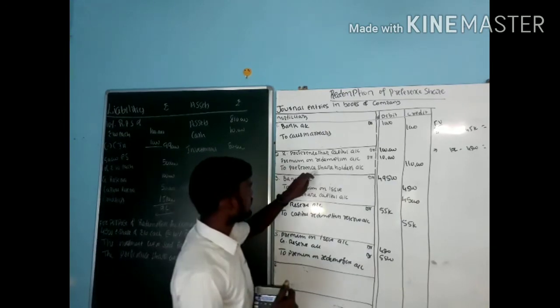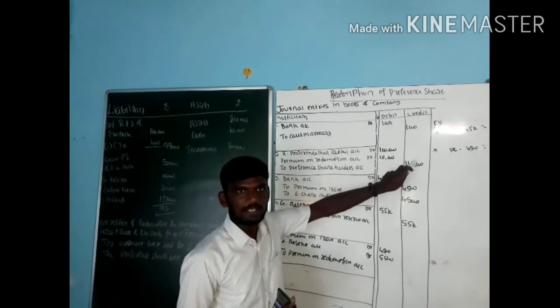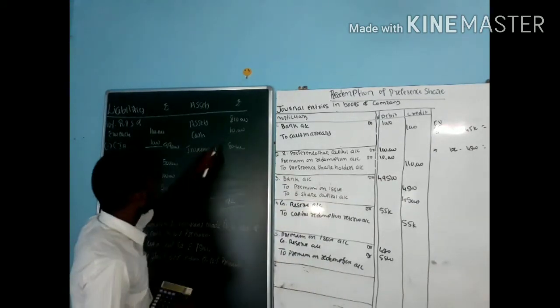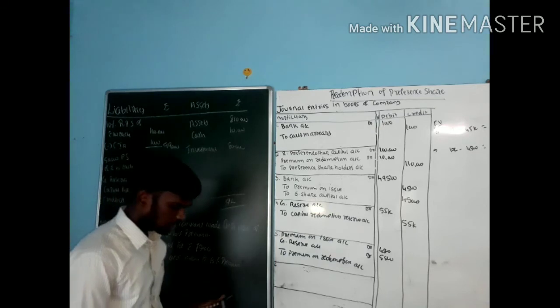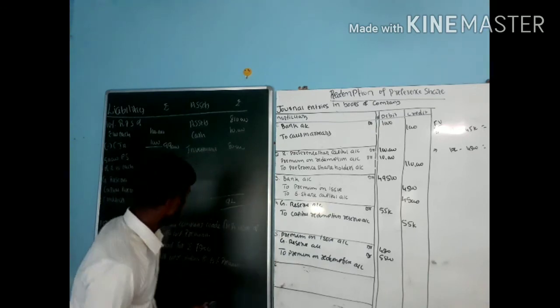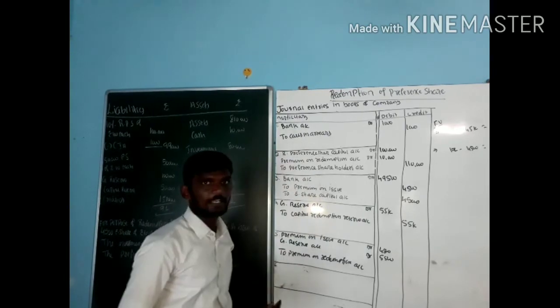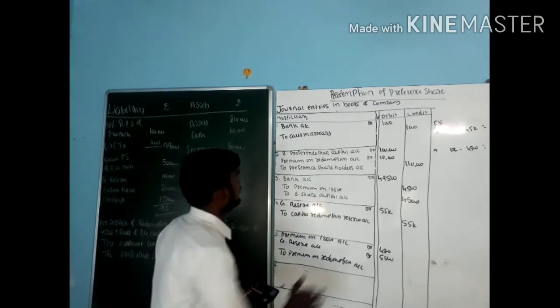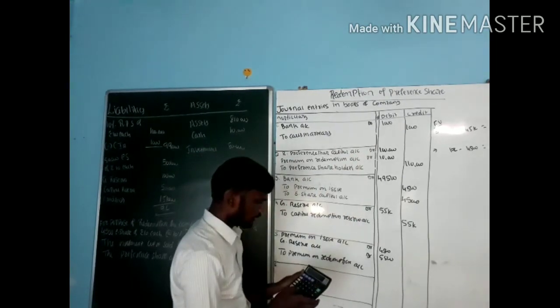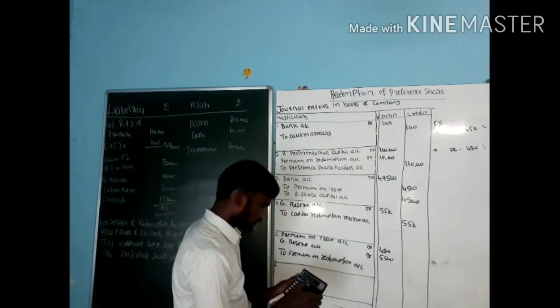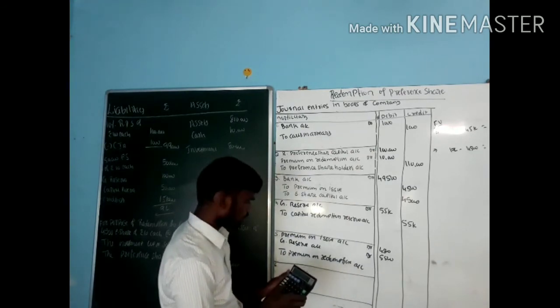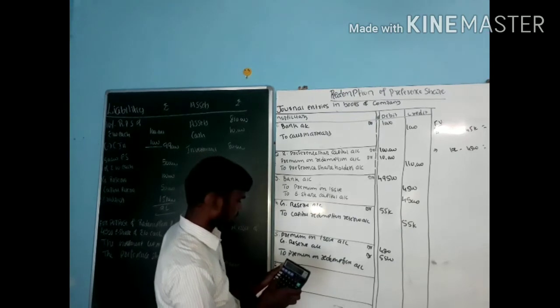For the preference shares, how much amount do I need to pay? 1,10,000. Check the problem. How much is cash? That is 10,000. Then see the entries. In the entries, is there any bank? One bank, how much? 1,000 plus 10,000.